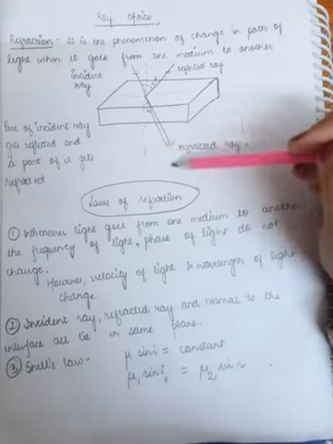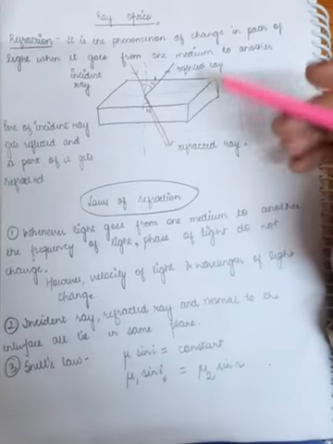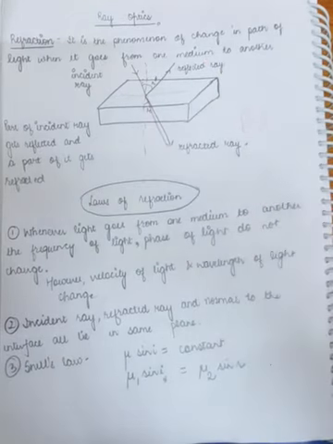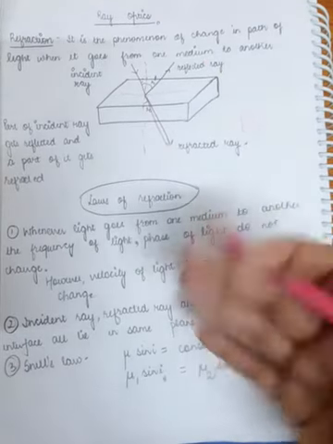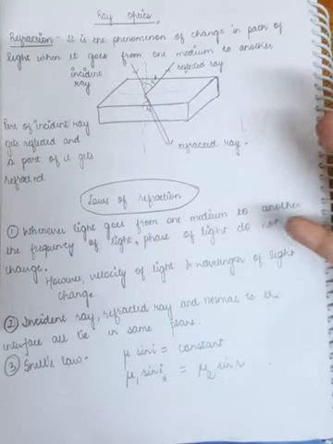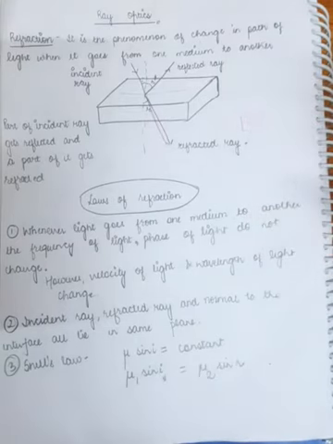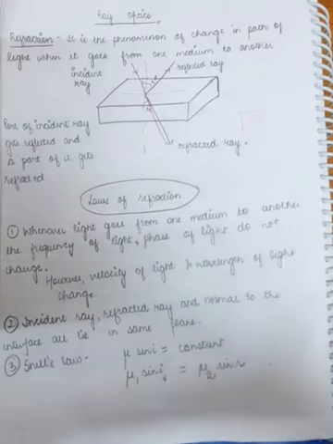So this is known as the refracted ray, and the phenomenon of going from one transparent medium to the other transparent medium is known as refraction of light. And those two observations that I was telling you about are nothing but refraction of light.